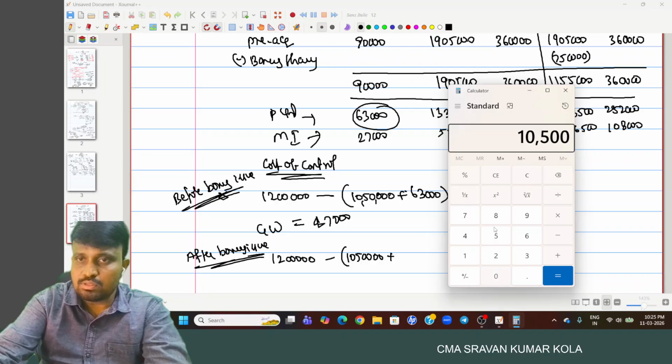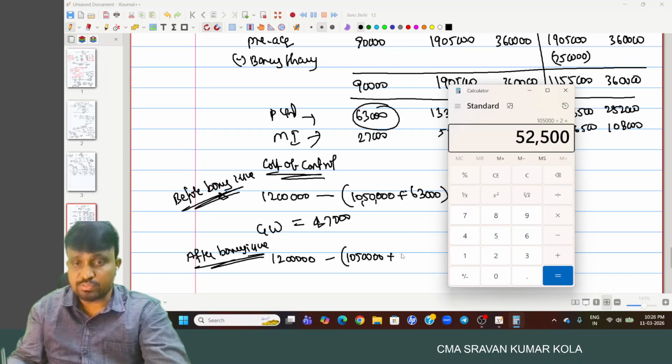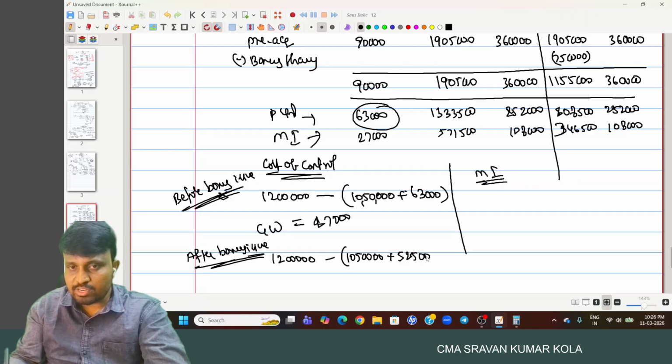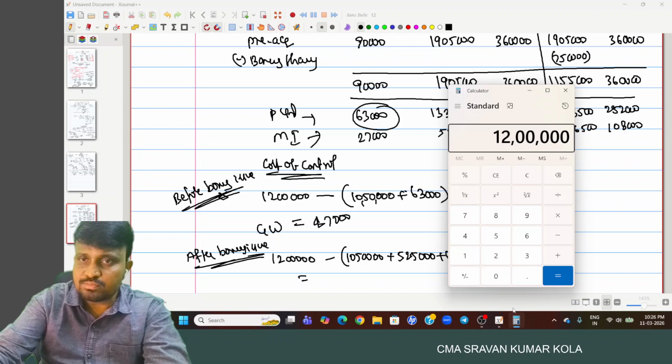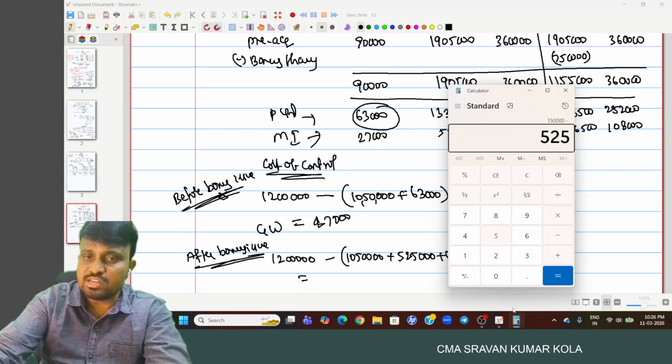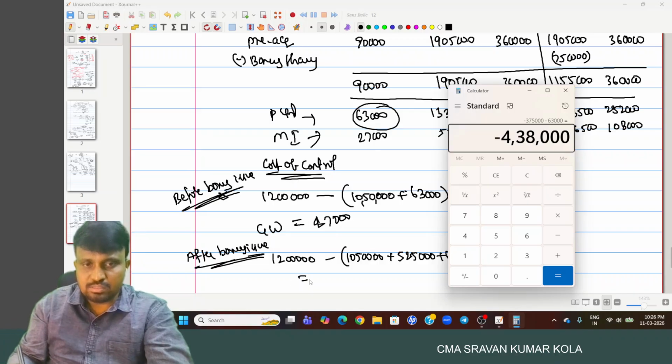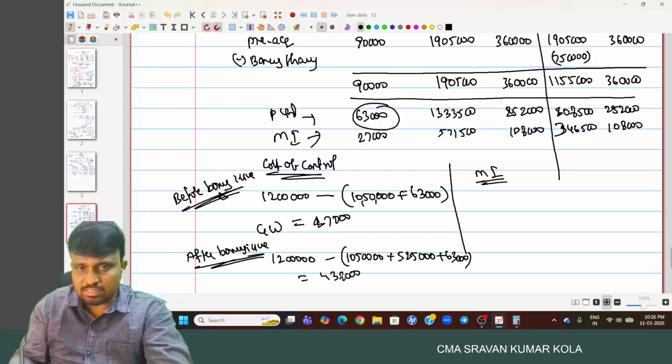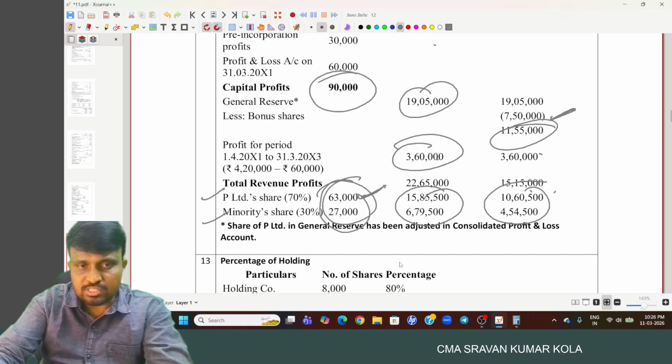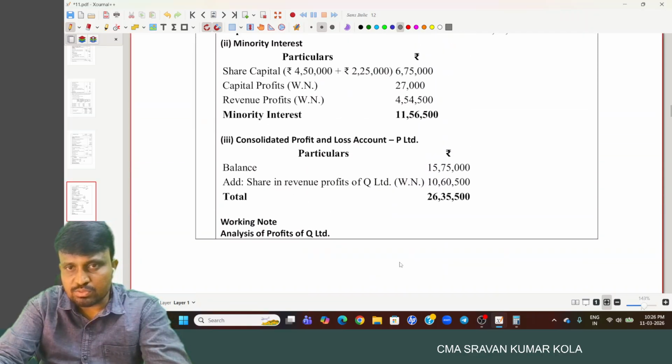So 1 lakh 5,000 into 1 by 2, 52,500 shares we get, and 5 lakh 25,000 plus 63,000 free. So 12 lakhs minus 10 lakh 50,000 minus 5 lakh 25,000 minus 63,000 gives 4 lakh 38,000 negative, nothing but capital reserve.